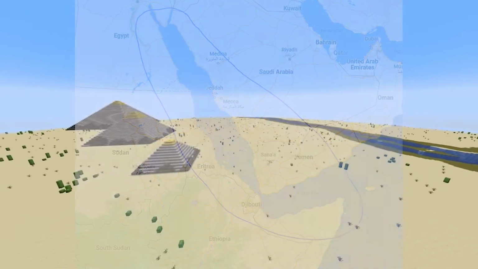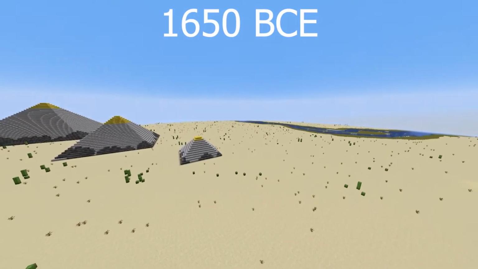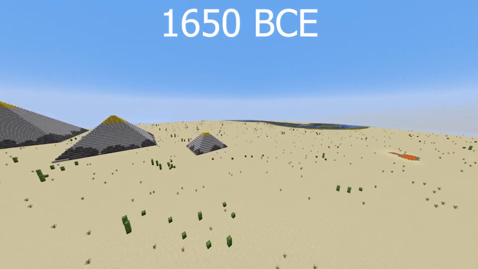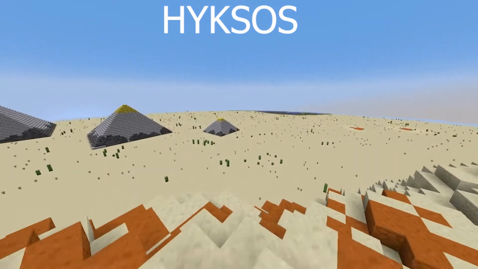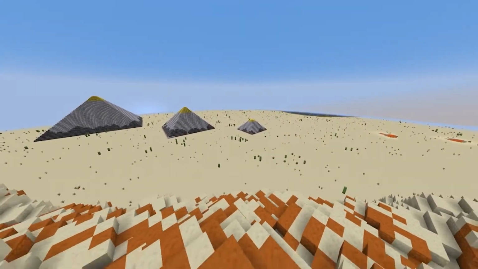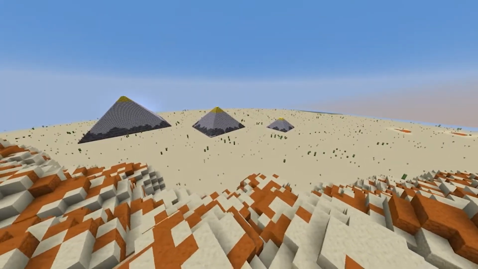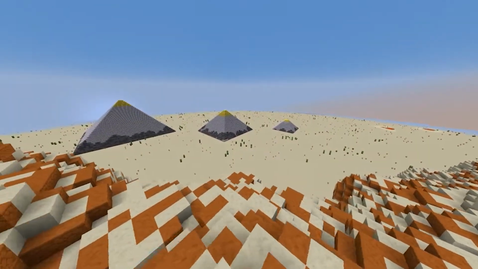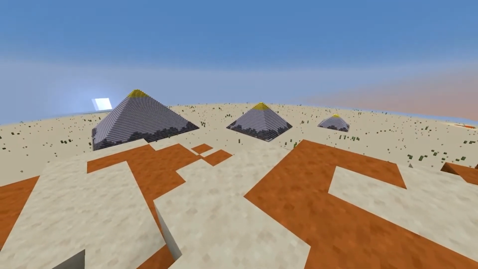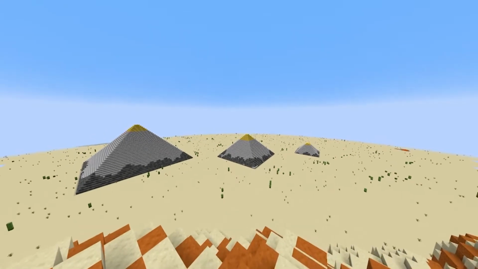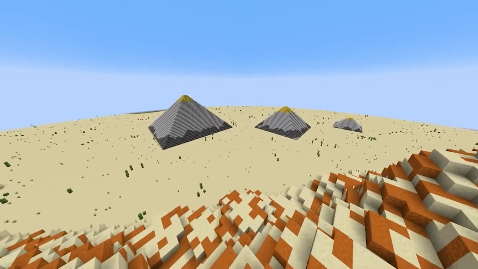The Middle Kingdom period lasted until approximately 1650 BCE, where it fell after being conquered by the Hyksos from Western Asia. The Hyksos were able to conquer Egypt due to their superior technology, such as bronze weapons, horse-drawn chariots, compound bows, and advanced fortification techniques. The Hyksos ruled for about 100 years until 1550 BCE, where the Egyptian prince Ahmose used the Hyksos tactics against them and ended up overthrowing them.